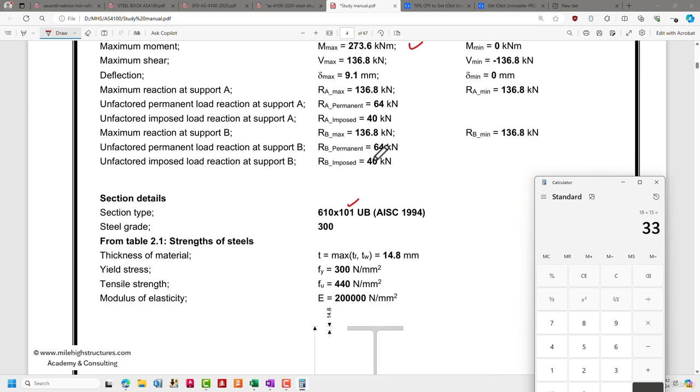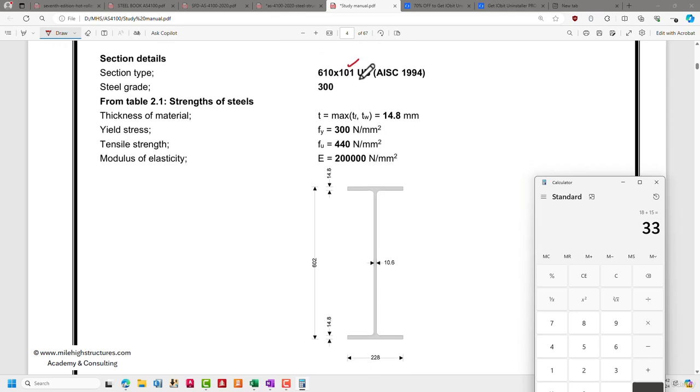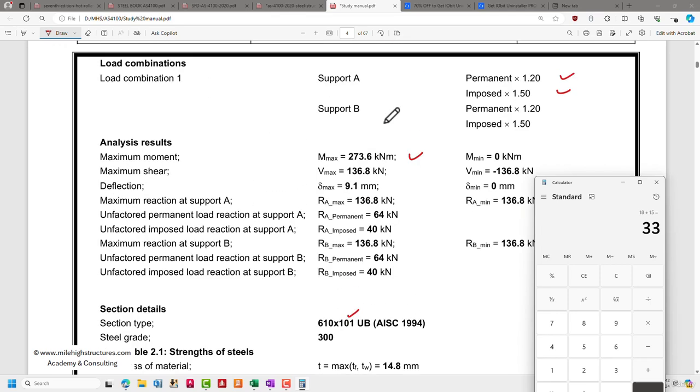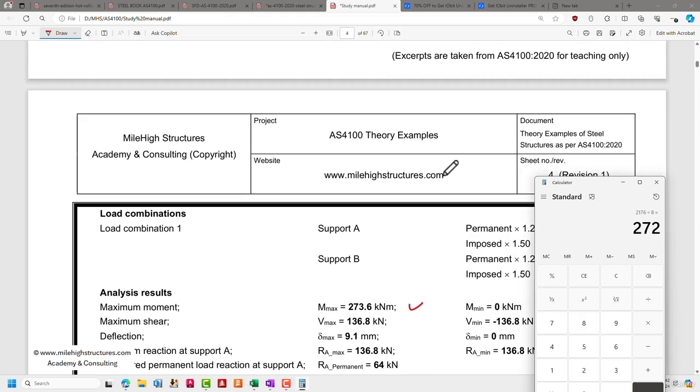The UB that we have, UB 610 into 101, has a unit weight of approximately 1 kilonewton per running meter, so that also needs to be added. So 34 needs to be multiplied with the span, WL square divided by 8. The answer comes out to be approximately 272 kilonewton meter.